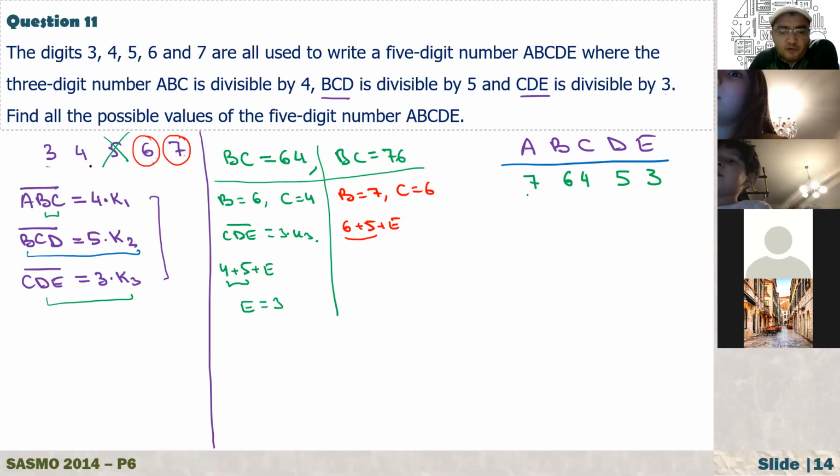Is it 3 or 4? If it is 3, it is 11 plus 3, which is 14. 14 is not divisible by 3. Now, if it is 4, yes, it is 15. So E must be 4.